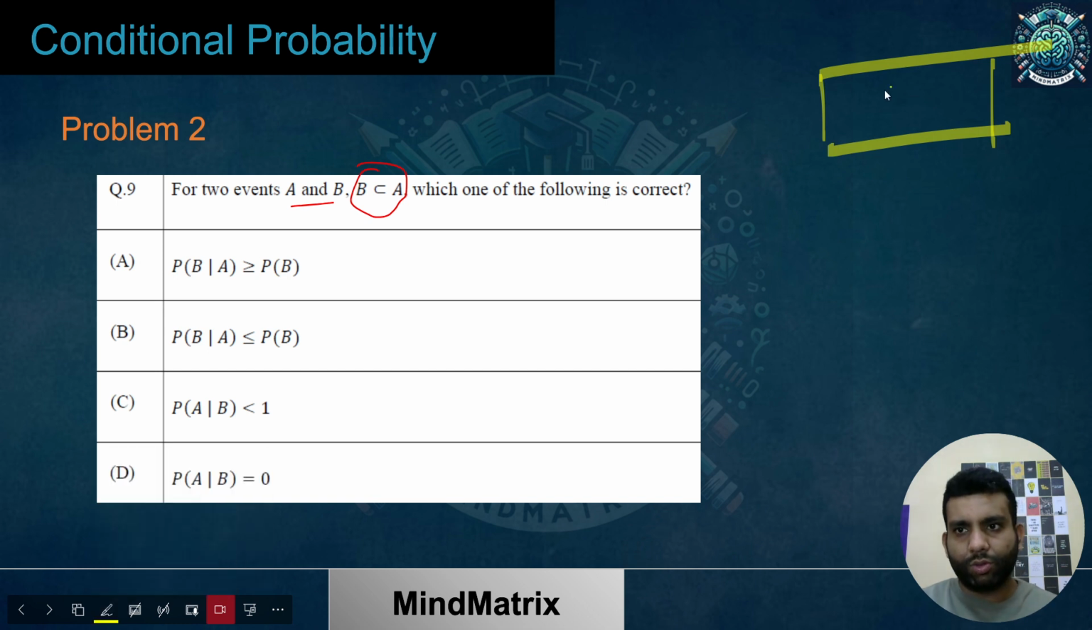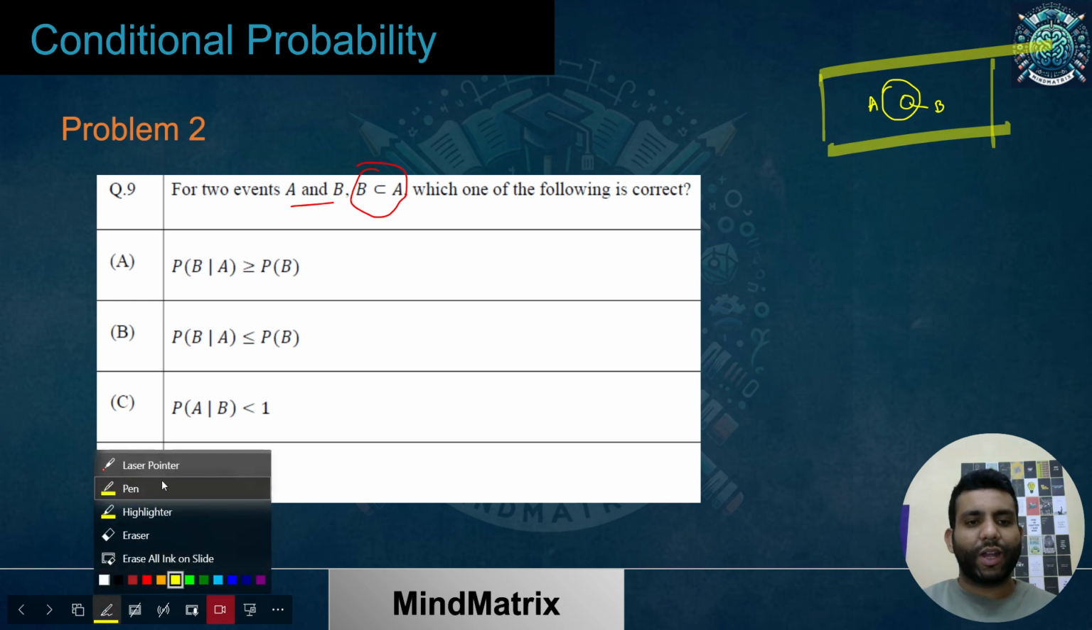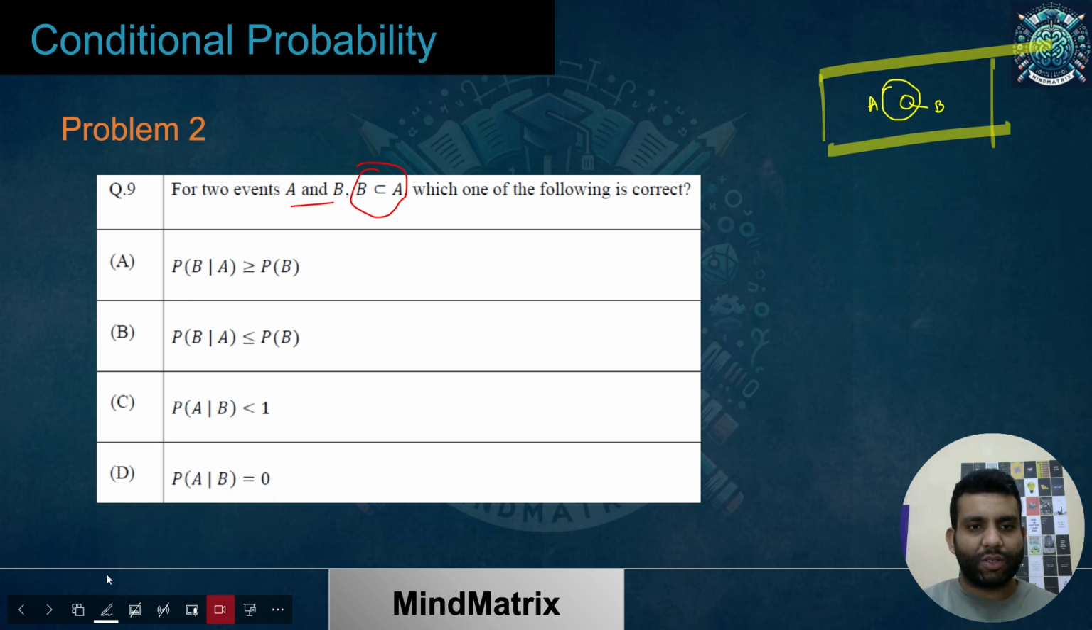Okay, so let's suppose this is our A and this is our B. The bigger one is A, the smaller one is B. Let's now calculate each of these things, and we can get to know what exactly is going to be the answer for these. So let's first calculate P of B given A, and then we'll talk about P of A given B.